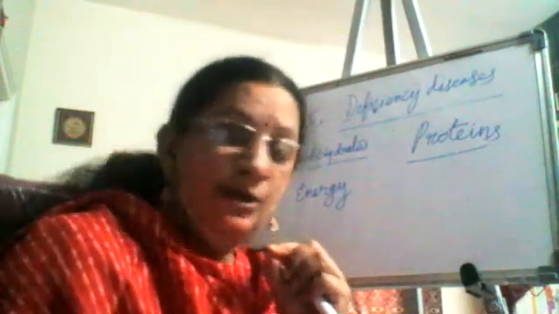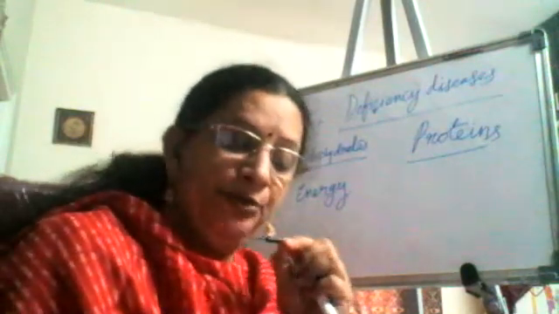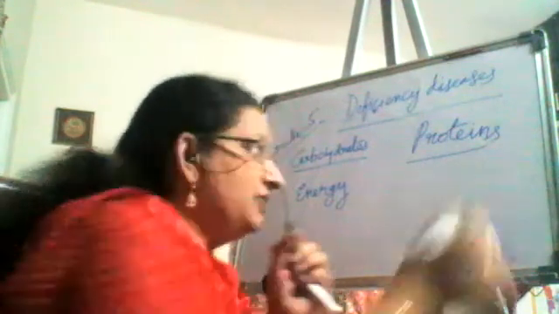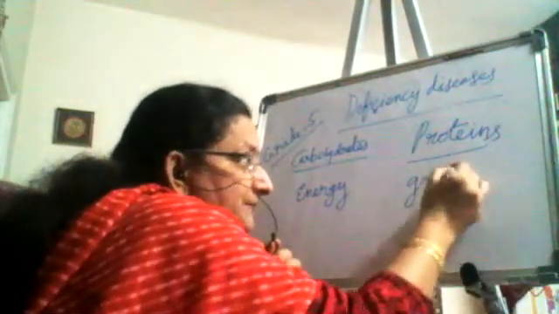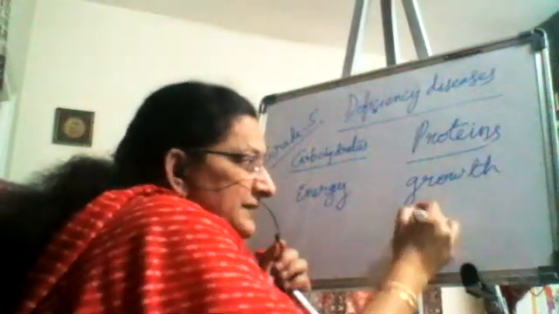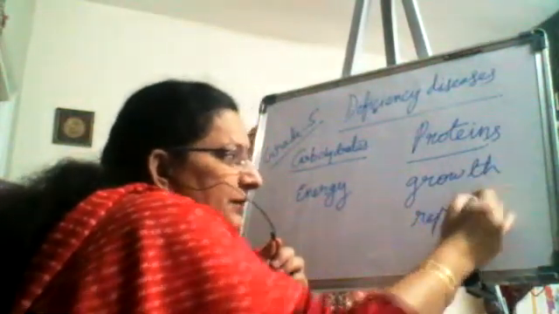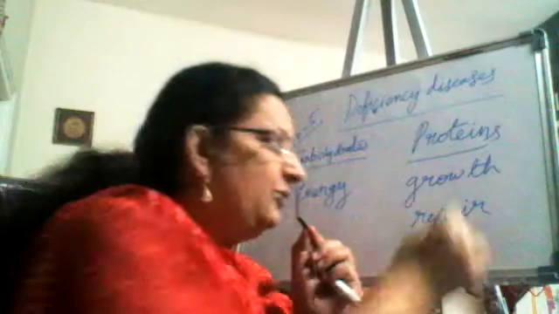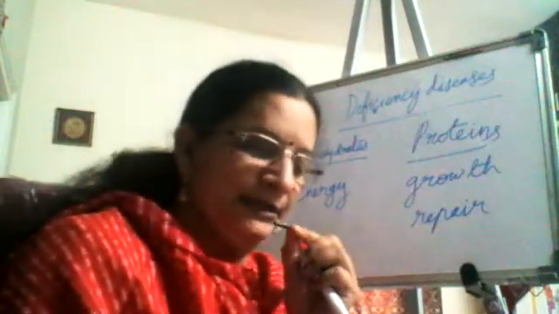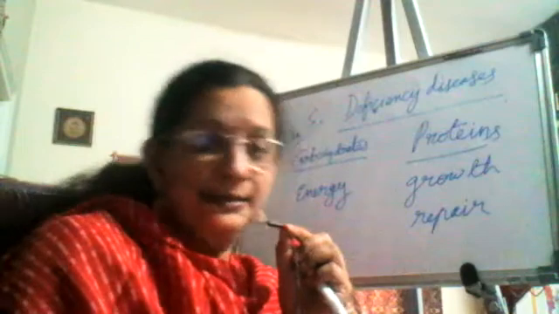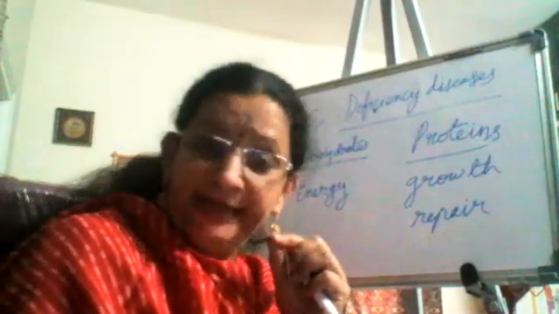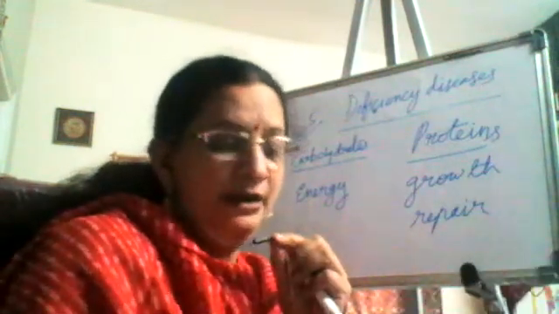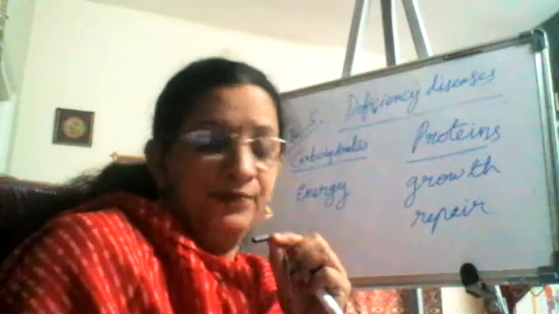And other than that, what is the protein doing to your body? The protein is very important to repair the damaged tissues and also for the growth of muscles and also for the repair of muscles. What is protein useful for? For the growth of muscles and also for the repair of the muscles. And pulses, milk, cheese, eggs, fish, meat, soya beans, nuts, all these are very rich sources of proteins.